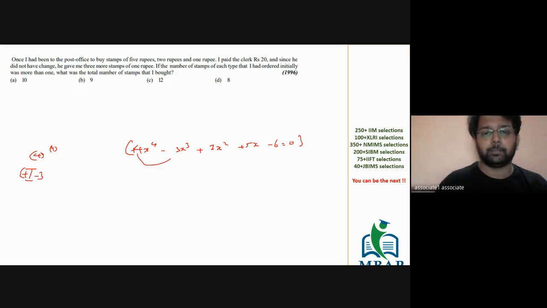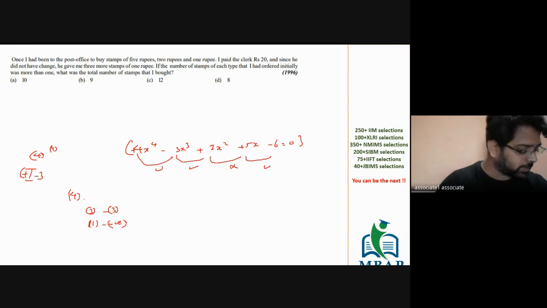This is plus. Plus to minus, one change. Minus to plus, second change. Plus to plus, no change. Plus to minus, third change. So out of 4 roots, you found 3 sign changes. So there are 3 positive roots and 1 negative root. Is this clear, Hardik?